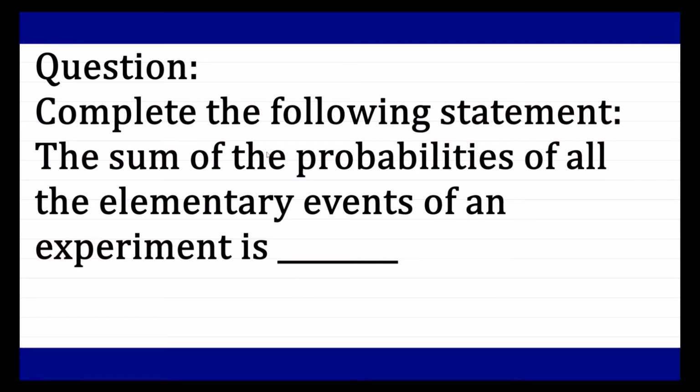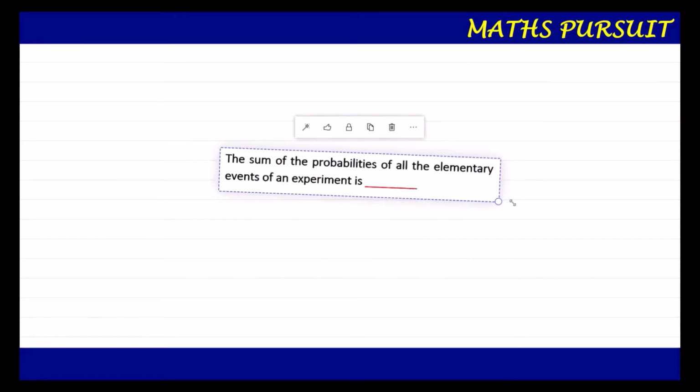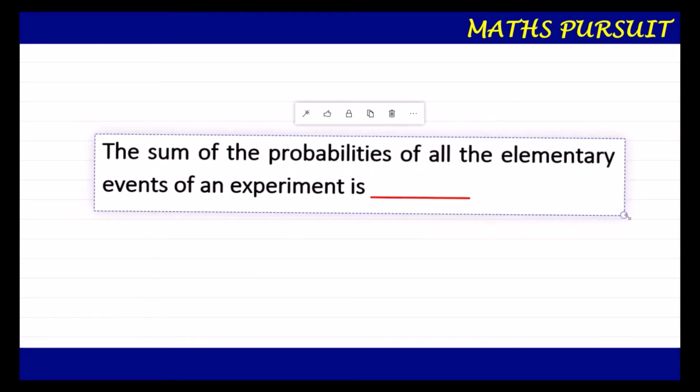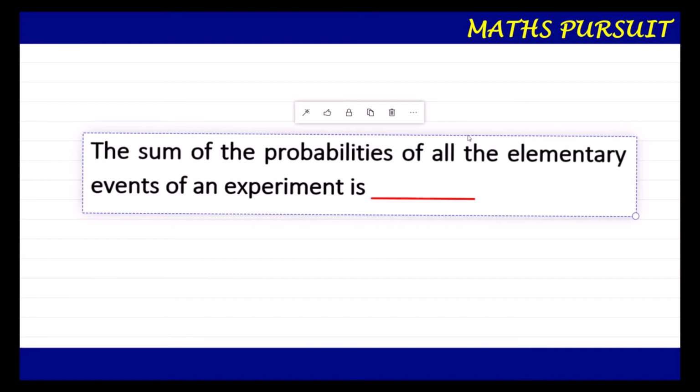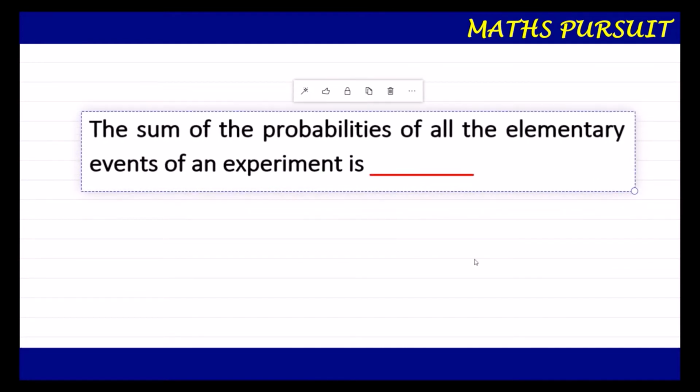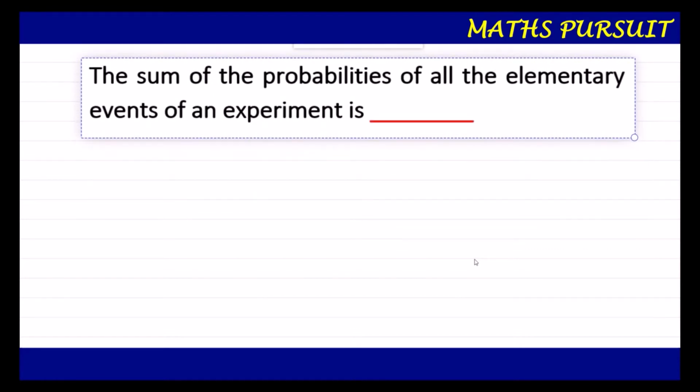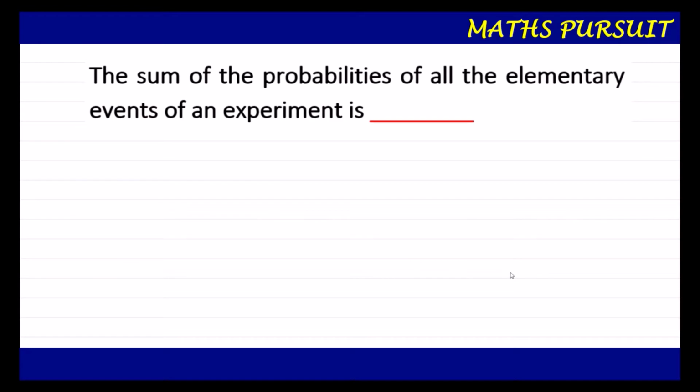So guys, let us see here what exactly the question is asking us to do. The question is asking us the sum of the probabilities of all the elementary events of an experiment is dash. In order to answer this question, let us first try to understand what an elementary event is. Once we understand the definition of an elementary event, it would be easy to fill up the blank.